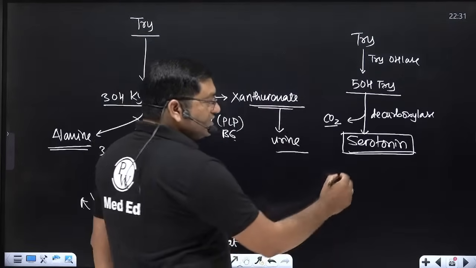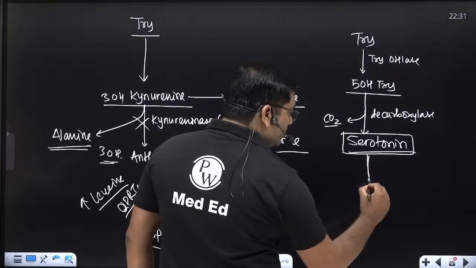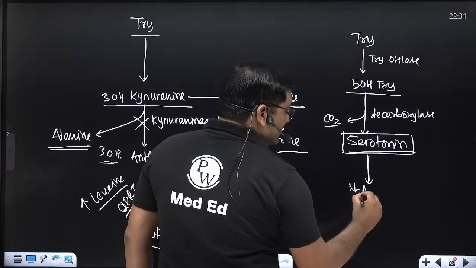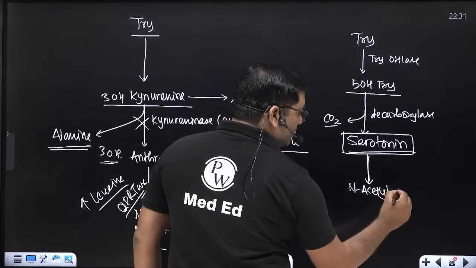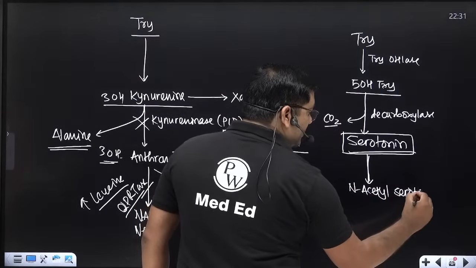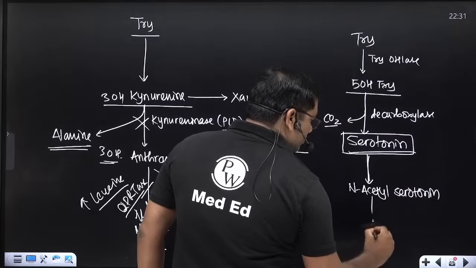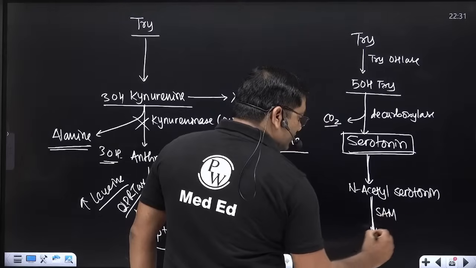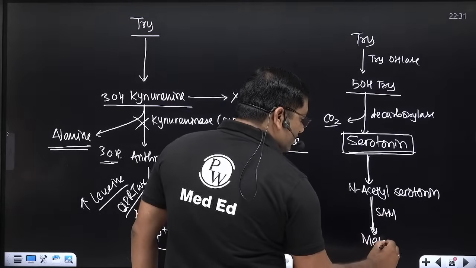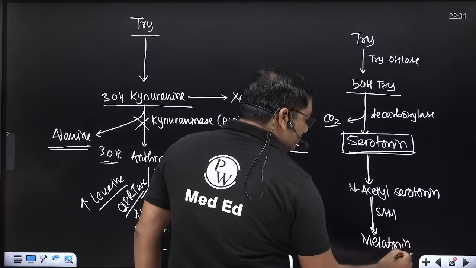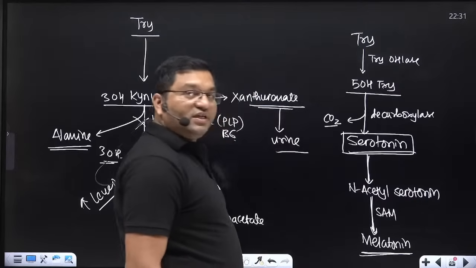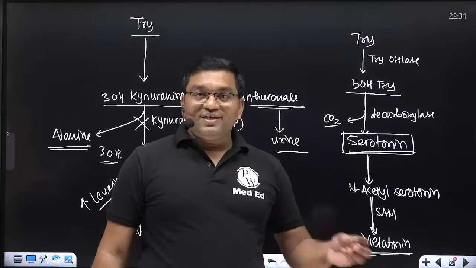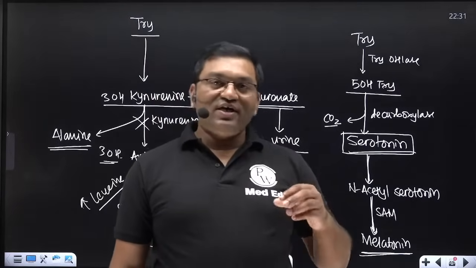Now by N acetylation serotonin is converted into N acetyl serotonin, and N acetyl serotonin, by the transfer of a methyl group by SAM, is converted into melatonin. Melatonin is secreted by the pineal gland, and it decreases the melanocyte stimulating hormone.